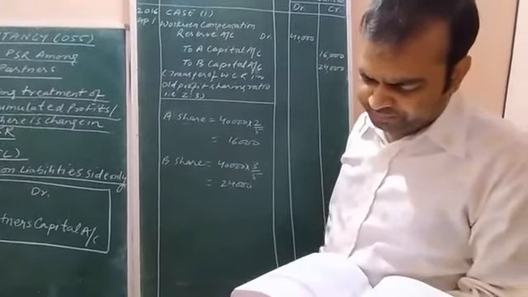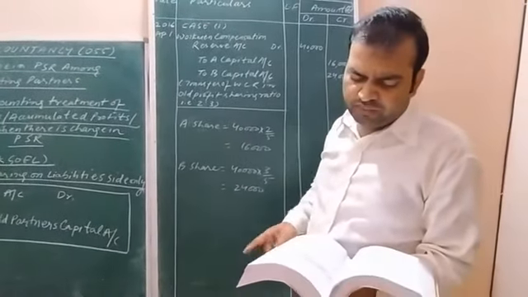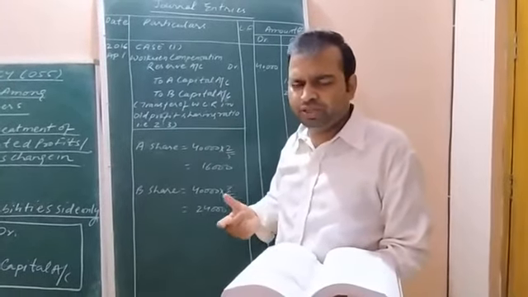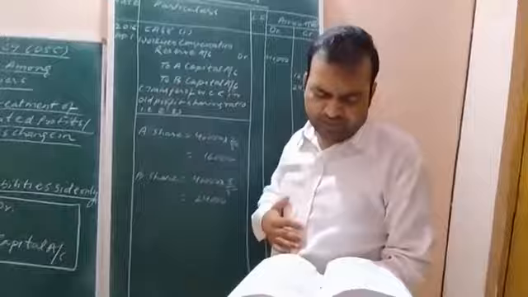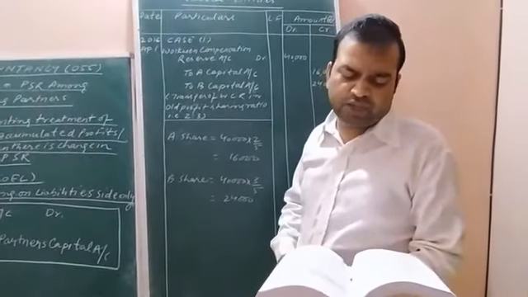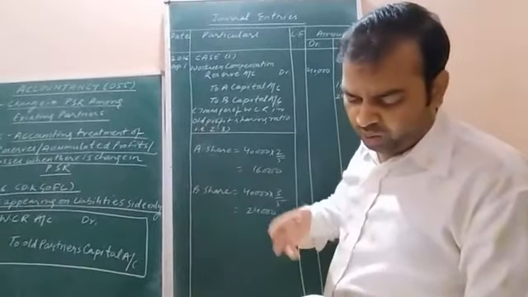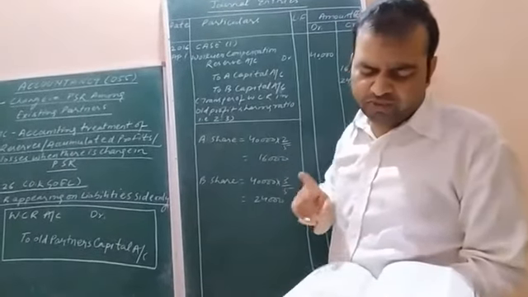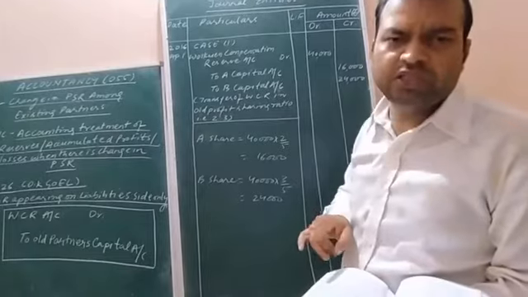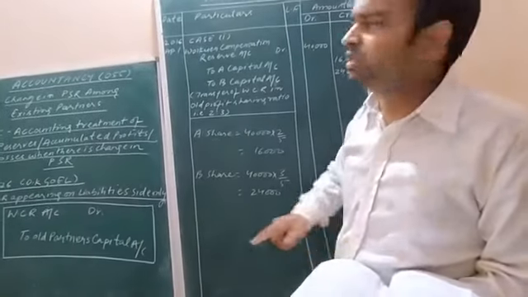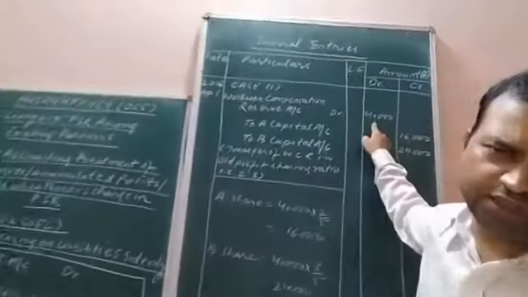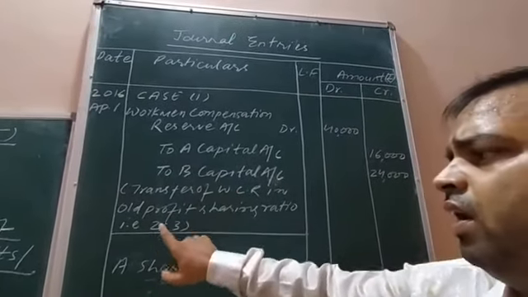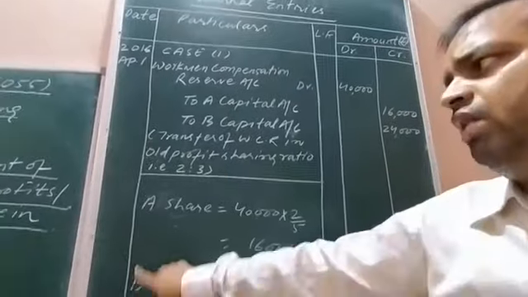Okay, right. An extract of their balance sheet, some portion related to the balance sheet, is given here as at 31st March 2016 as follows. Only the liability side, one item is mentioned there, and that is workman compensation reserve, and its amount is 40,000 rupees. This amount is to be distributed among A and B. In which ratio?